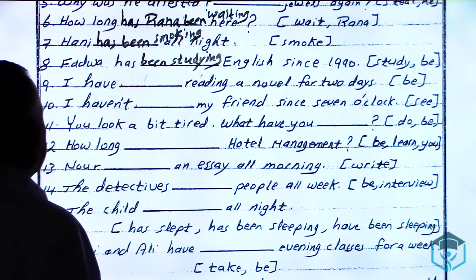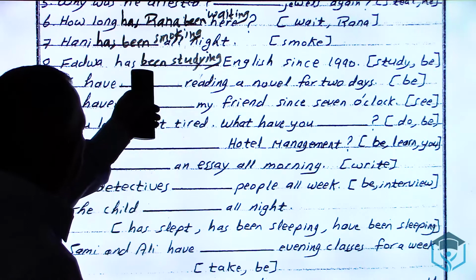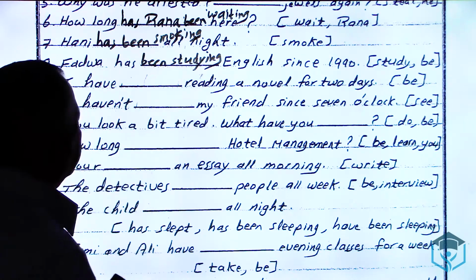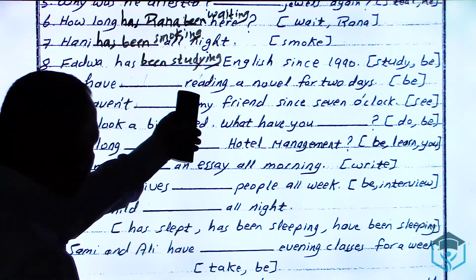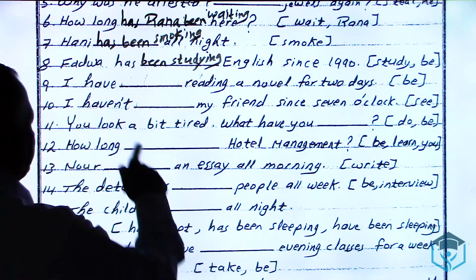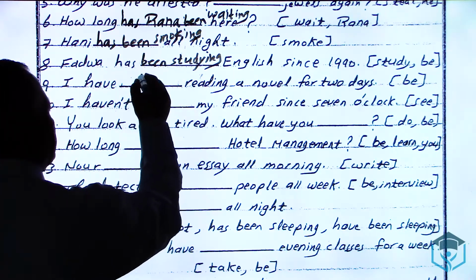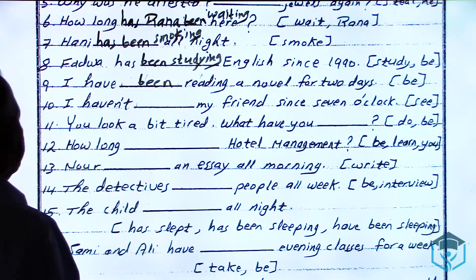In this sentence, you are given has and be, which becomes been. When you say has been, how do you go ahead with the sentence? Verb 1 plus ing. 9. I have ___ reading a novel for 2 days. We have have, verb 1, ing. What is missing here is the word been. I have been reading a novel.